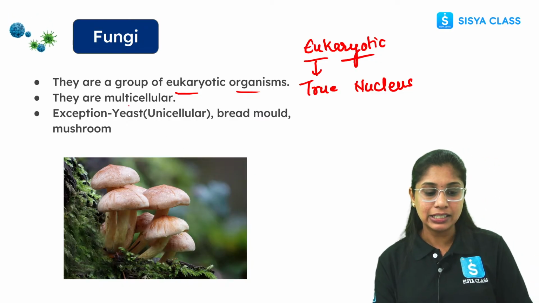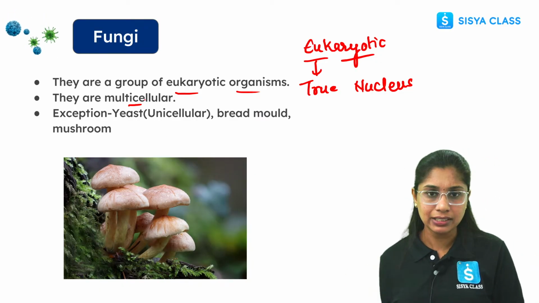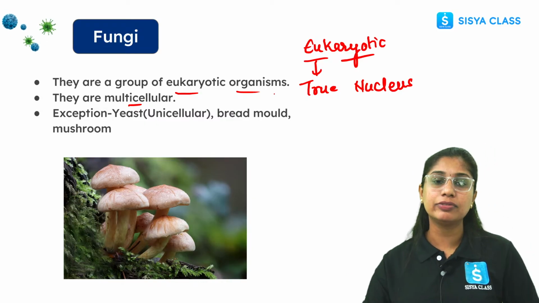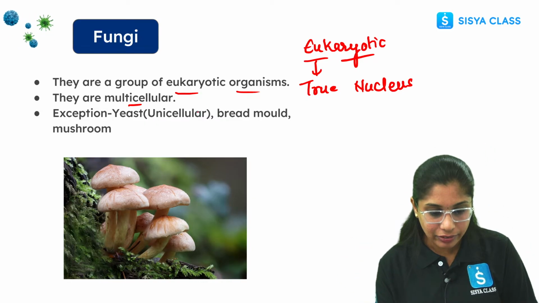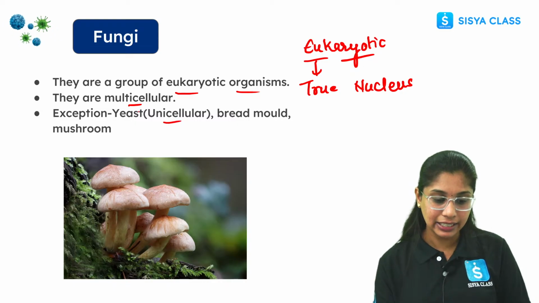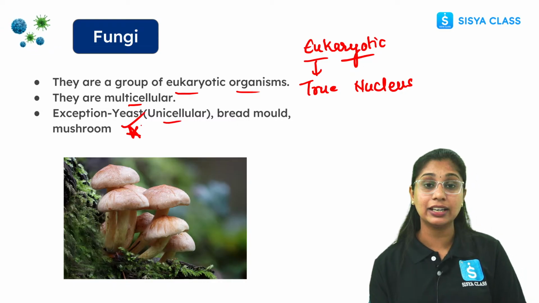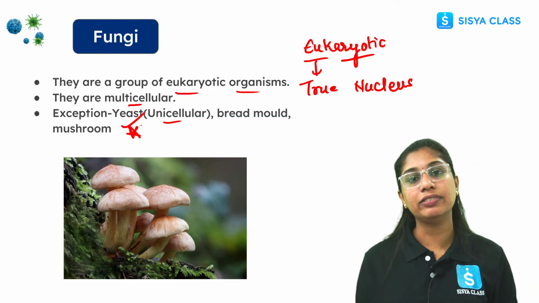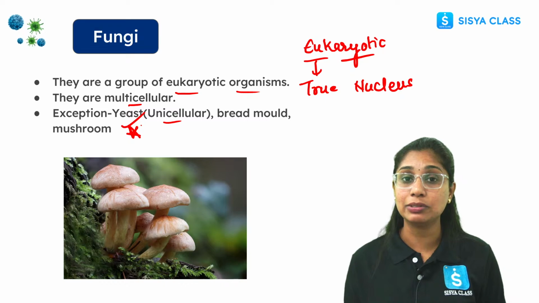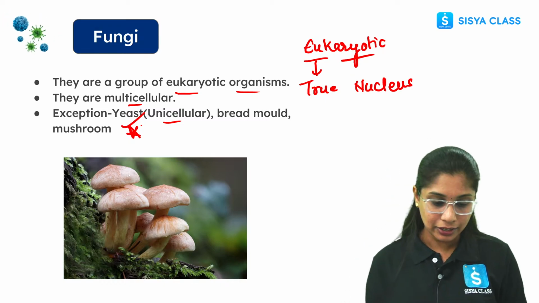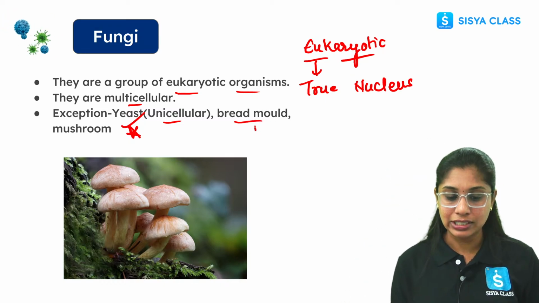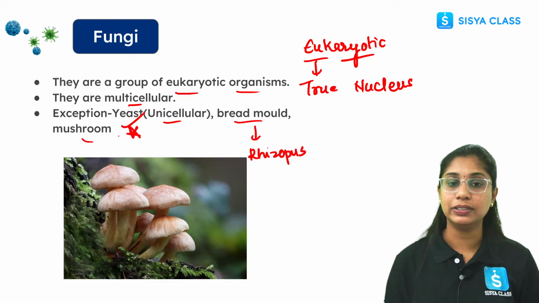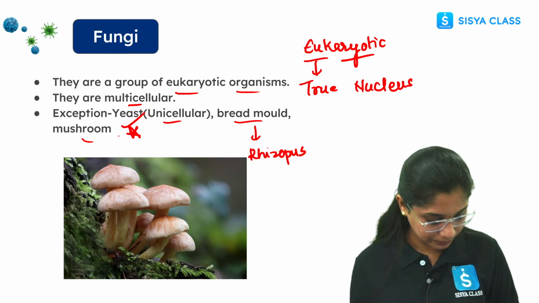They are multicellular, meaning they have many cells, more than two. But here we have an exception. Biology is full of exceptions, everyone. Here we have a unicellular fungus, that is yeast. Very important, everyone. You can get questions in the form of exceptions, like all the members of the fungi are multicellular, but there is one exception. What is that? That is yeast. Then we have bread mold, which is Rhizopus. The scientific name is Rhizopus. Then mushroom. These are examples of fungi, everyone.